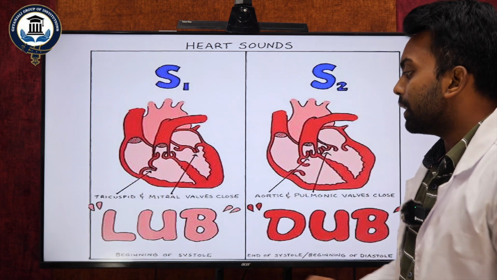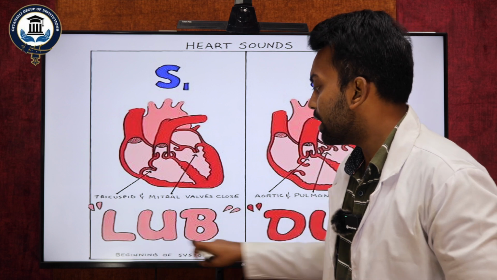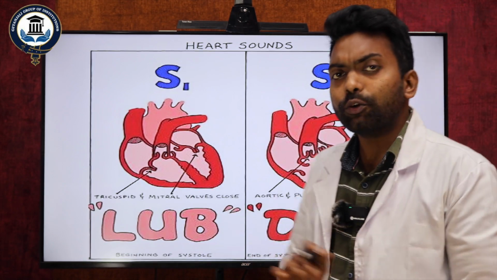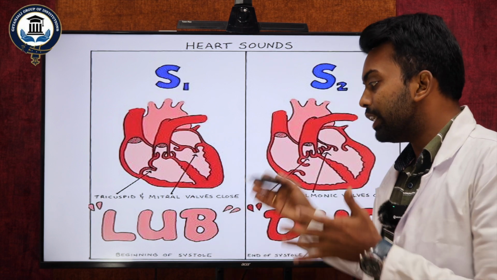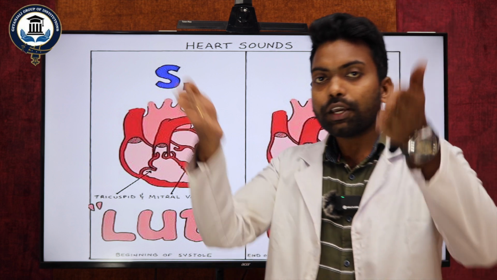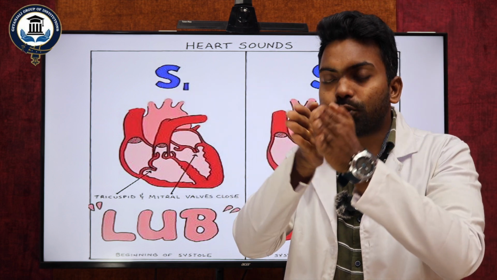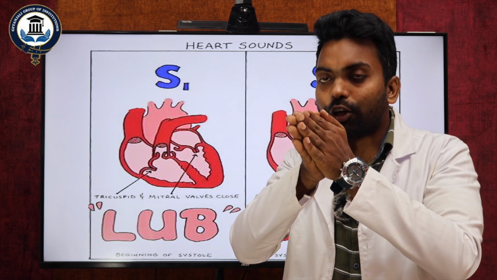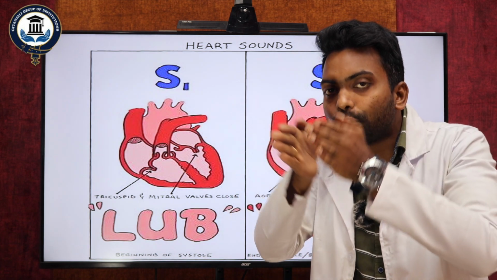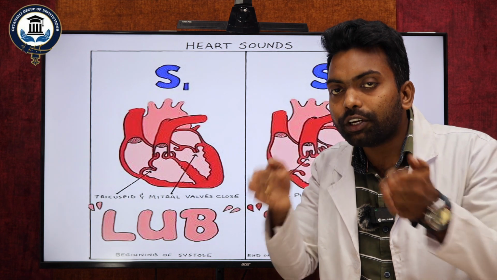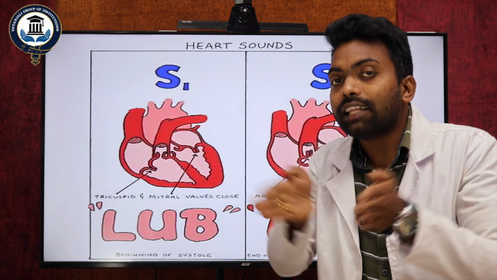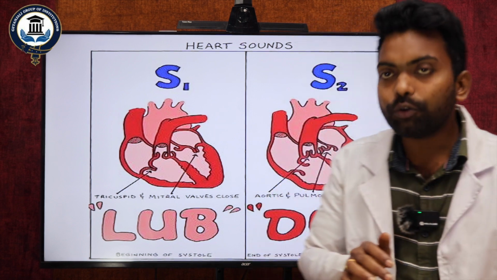So I can explain here. S1 resembles lub, S2 resembles dub. Before going in depth into the heart sounds, let me tell you, my dear students, if the two hands close together, some sort of sound will come. When two objects approach and close, a little bit of sound will be generated. The same thing, my dear students, I want to tell here.